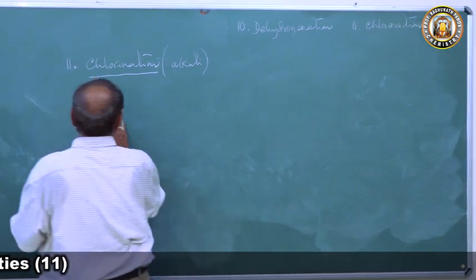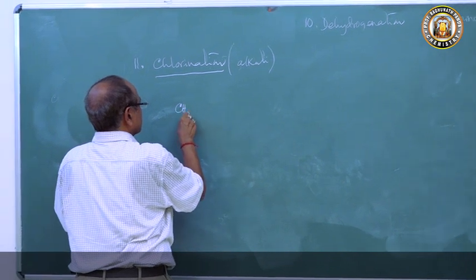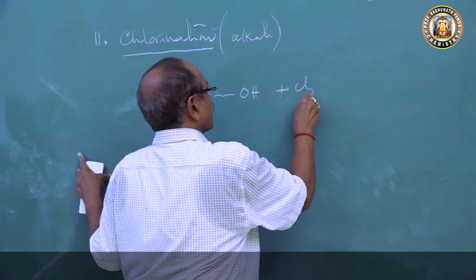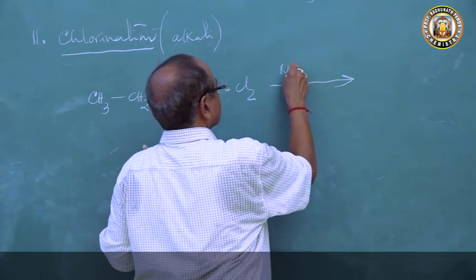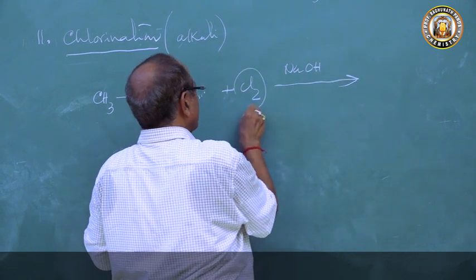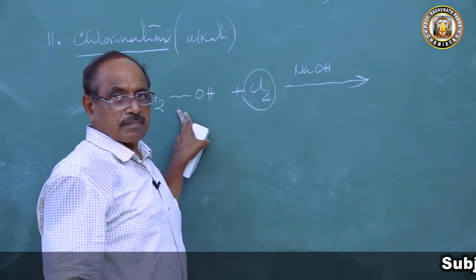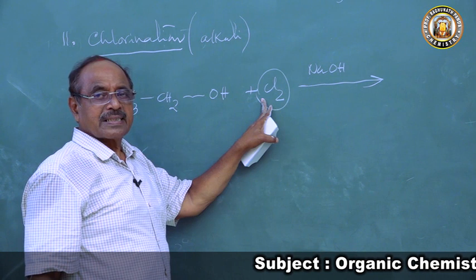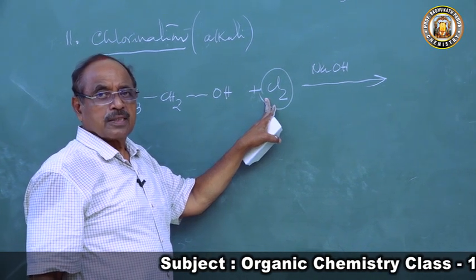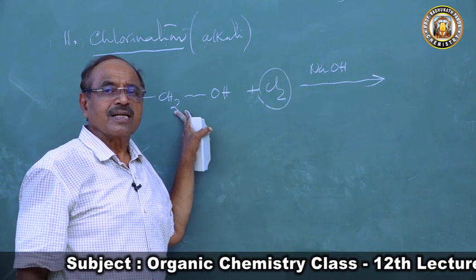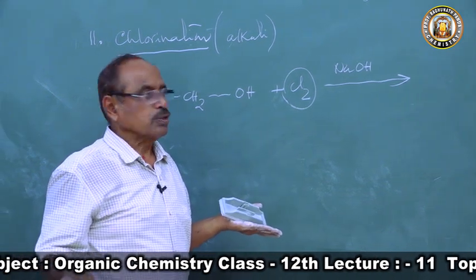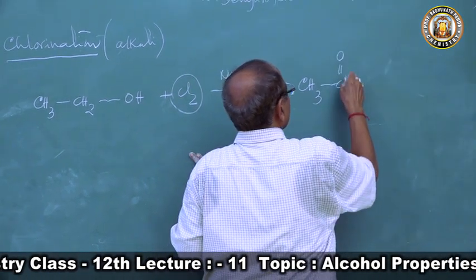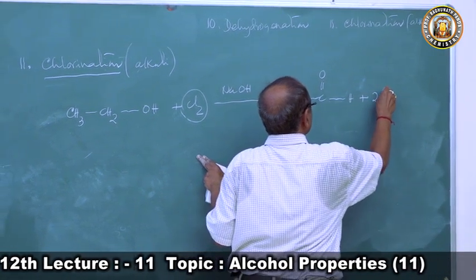So now if you come to ethyl alcohol, CH3CH2OH, we are treating it with chlorine in presence of sodium hydroxide. What will this chlorine do? It will oxidize this. So this alcohol will be oxidized by whom? By the chlorine. So when primary alcohol is oxidized, what will it form? It will form an aldehyde, CH3CHO, and the hydrogen atoms will form 2HCl.